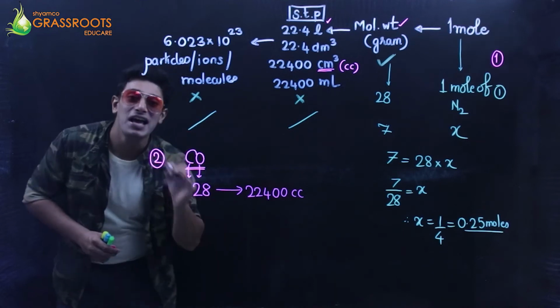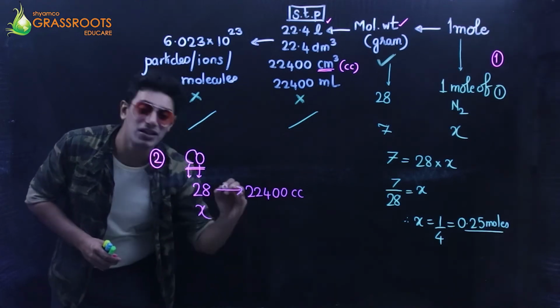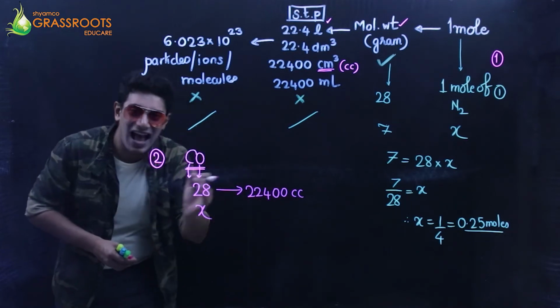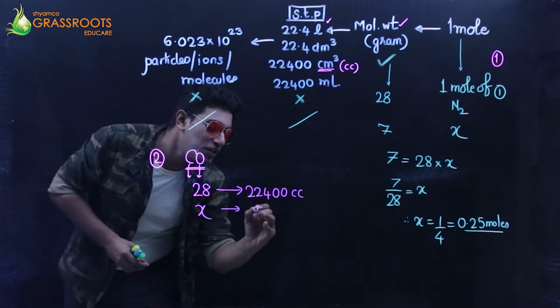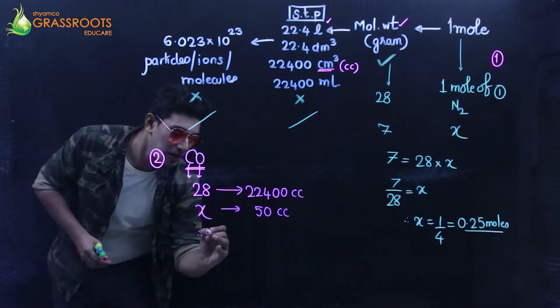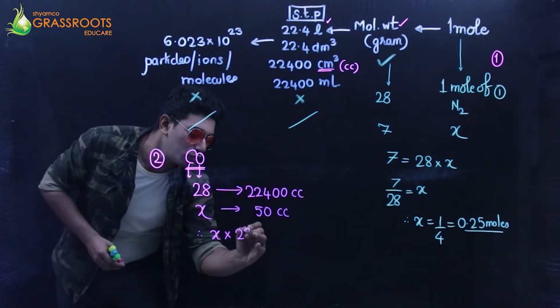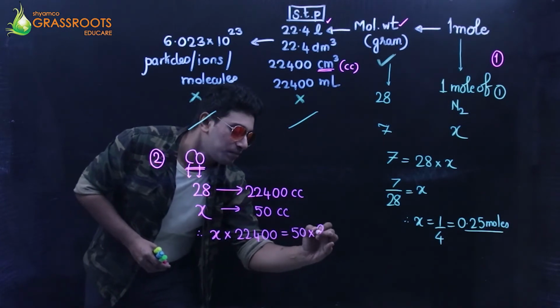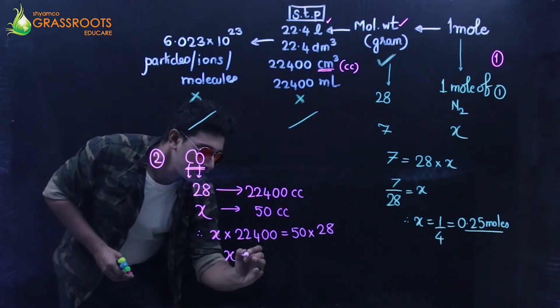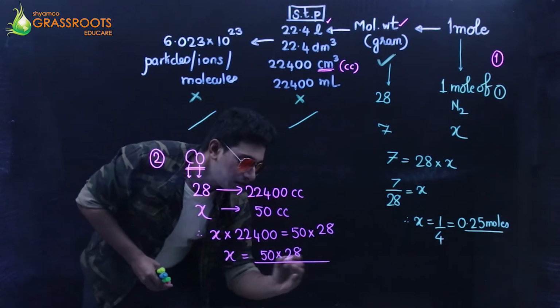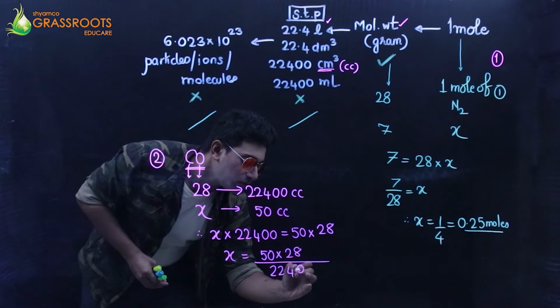They are asking me how many grams, what should be the weight, so that this gas will occupy only 50 cubic centimeter. Cross multiply. X into 22400 is equals to 50 into 28. So X is going to be 50 into 28 upon 22400.